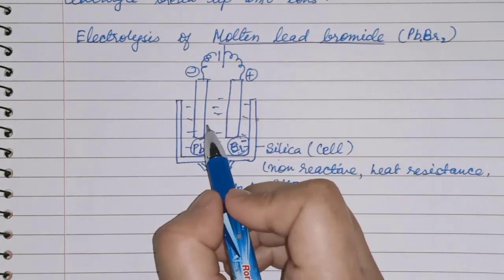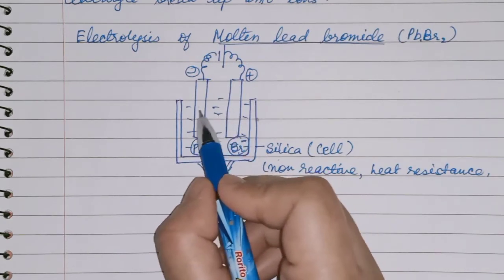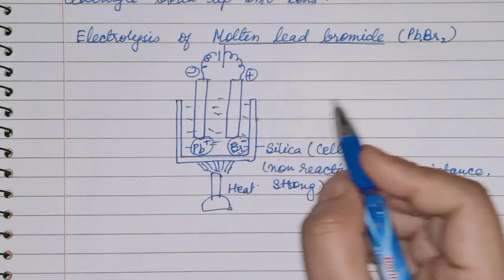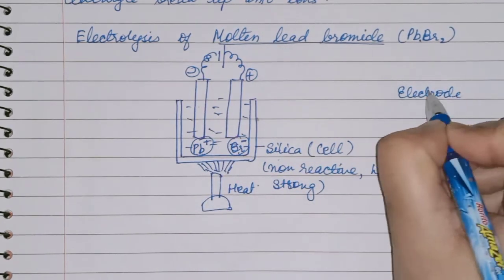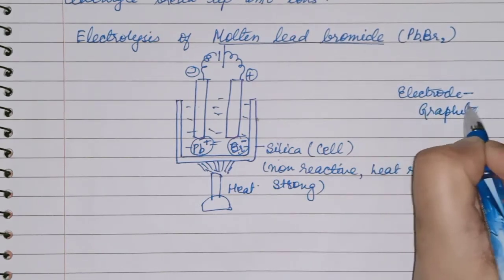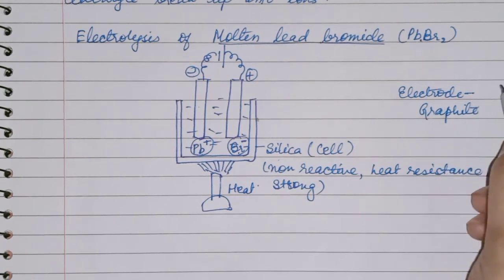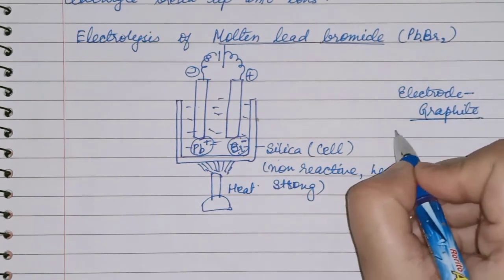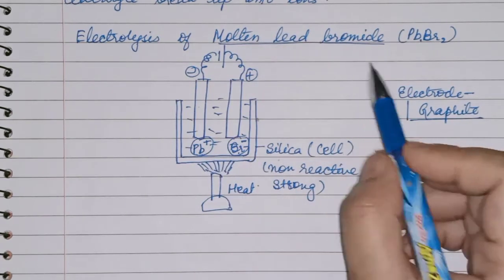The electrodes are made up of graphite. Why are we taking a graphite electrode? Because it is non-reactive. Non-reactive means it will also not react with lead bromide.